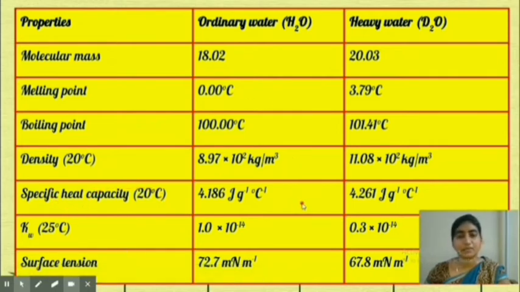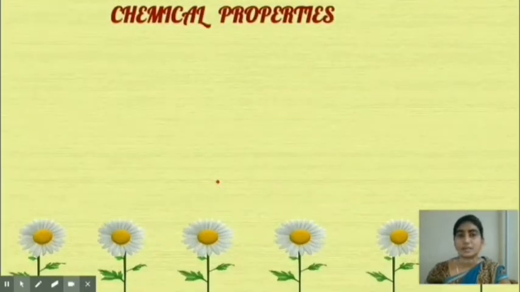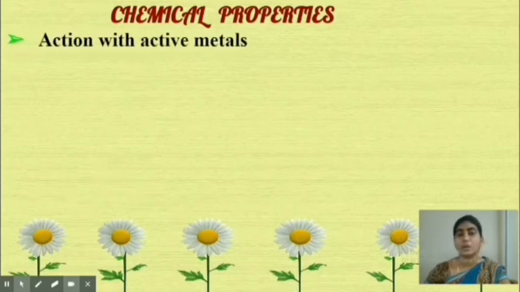Next, we move on to the chemical properties of heavy water. The properties are just similar to that of ordinary water, so you will have no difficulty in learning them. But just remember that these reactions are going to proceed much more slowly in the case of heavy water. So the first reaction is with active metals. I hope you all remember that when active metals like sodium, potassium, and calcium react with water, they form the corresponding hydroxides and hydrogen gas is evolved, right?